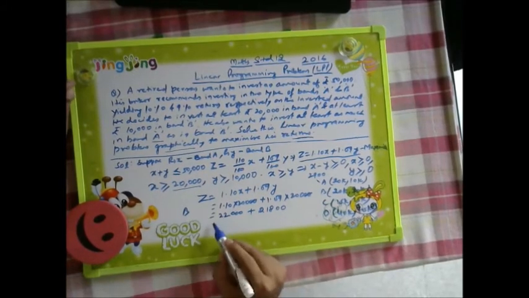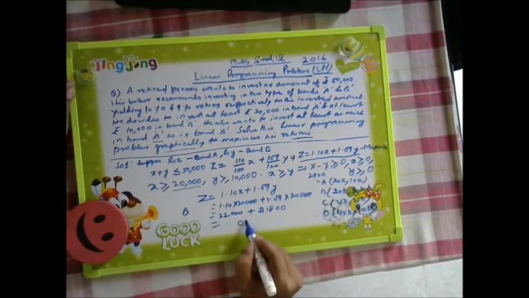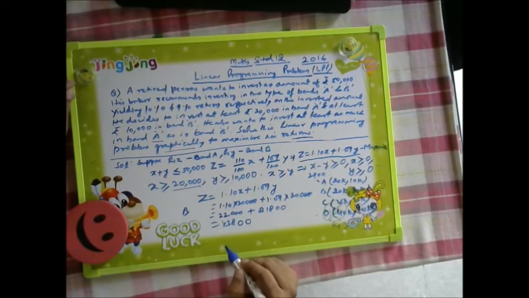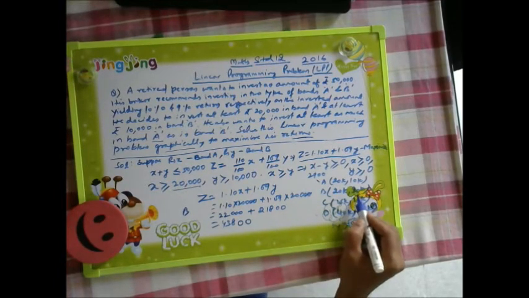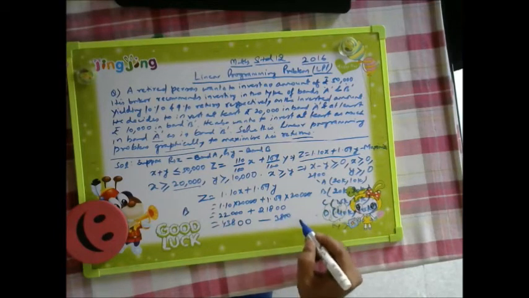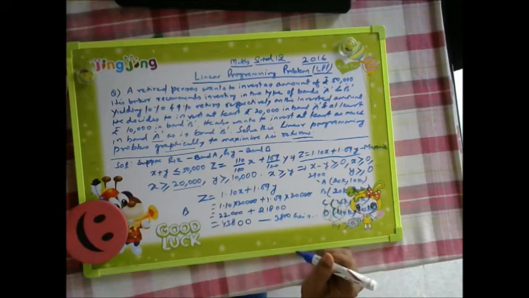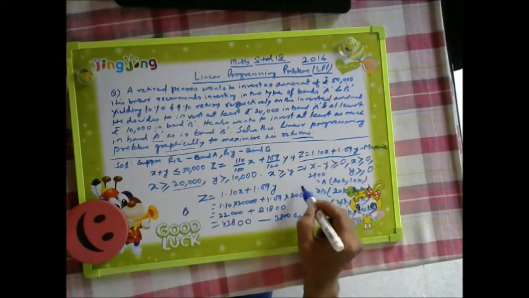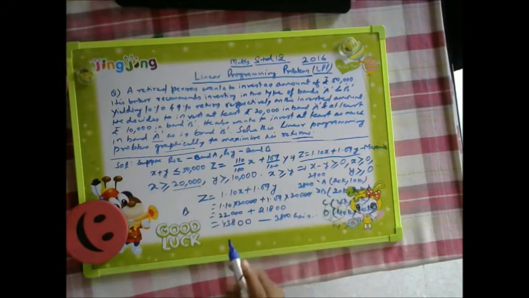So this gives 43,800. What was the investment? 40k. So here we have got 3,800 as gain. So for B we have got 3,800 gain.